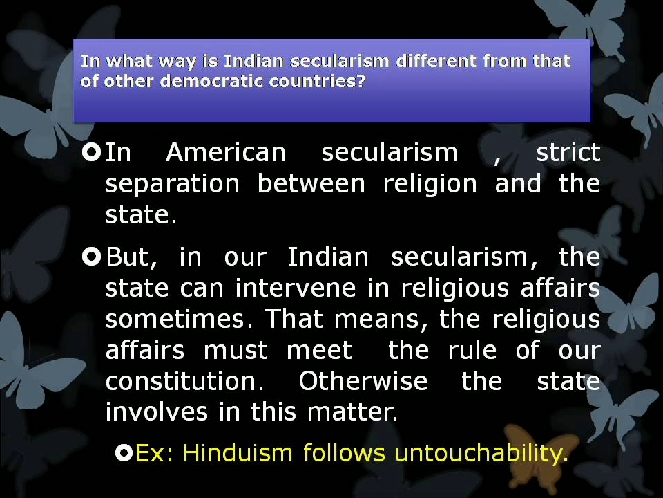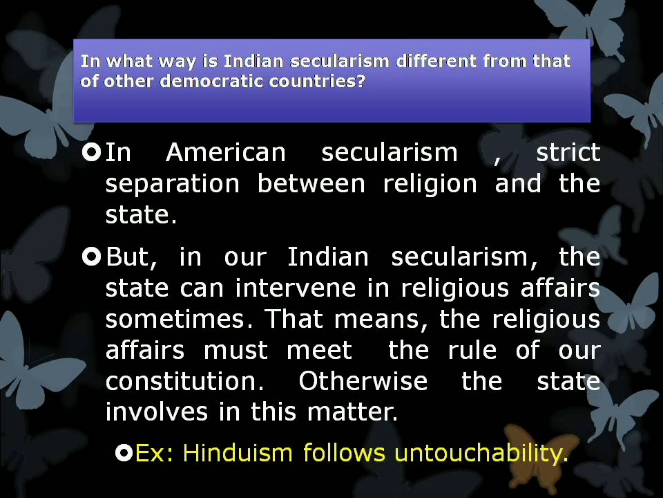But in our Indian secularism, the state can sometimes get involved in religious affairs. Do you know why? Because the religious affairs must meet the rules of our constitution. Whatever religious things they are practicing, it should not hurt others. That means we should not cross the rules specified in the constitution. Otherwise, the state gets involved in this matter.